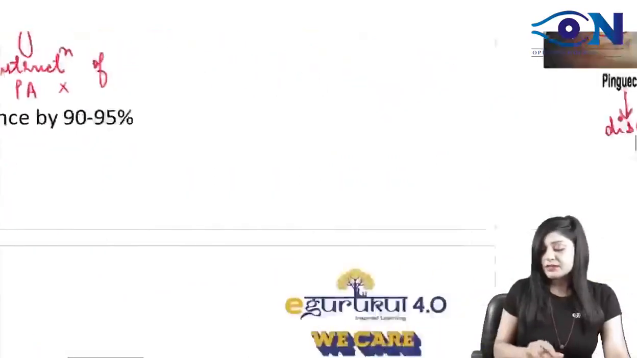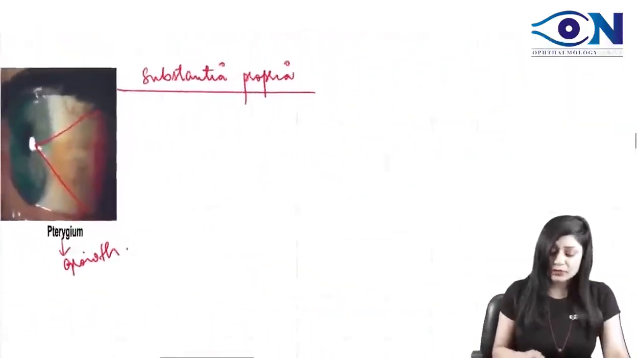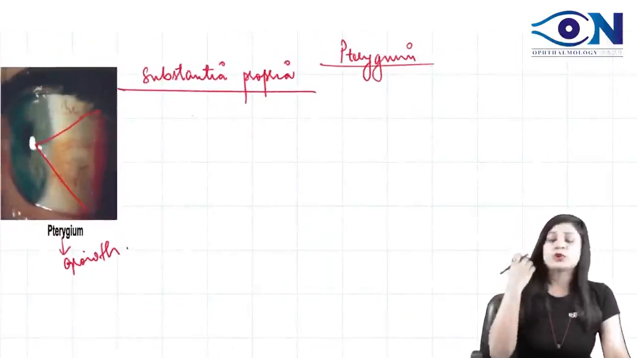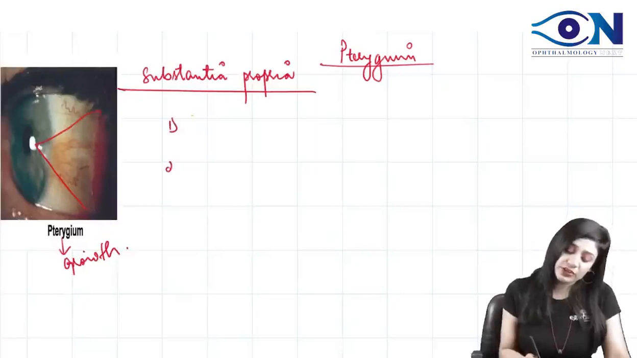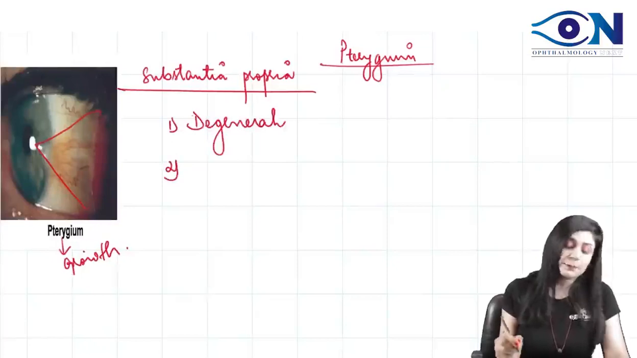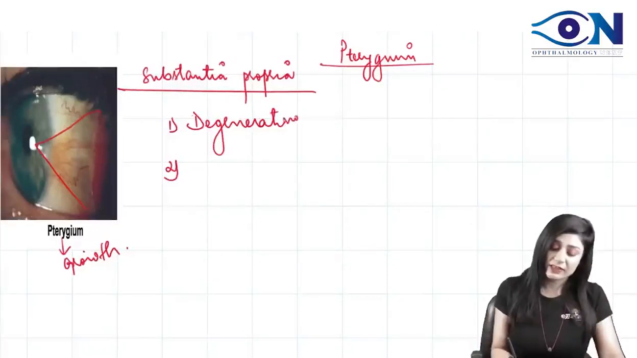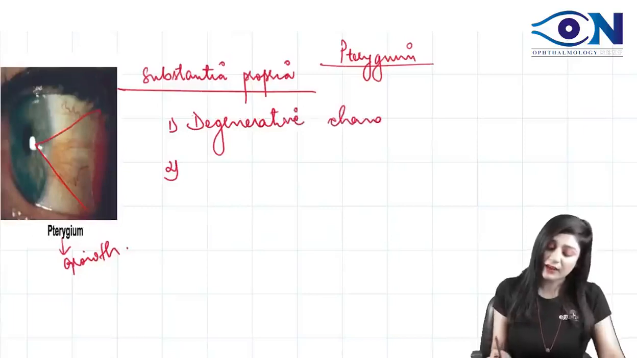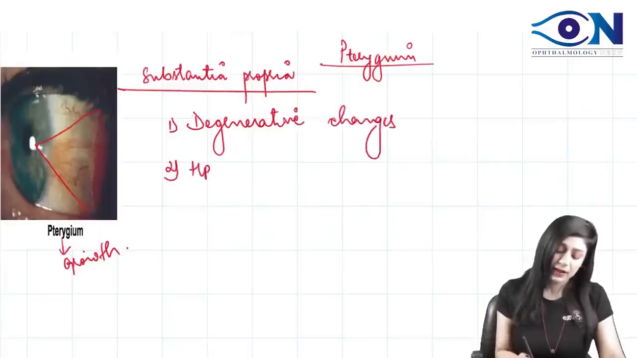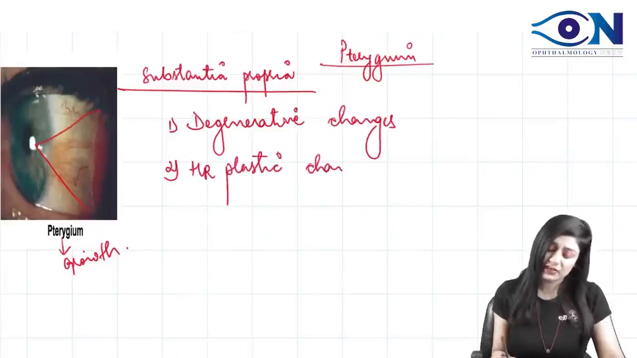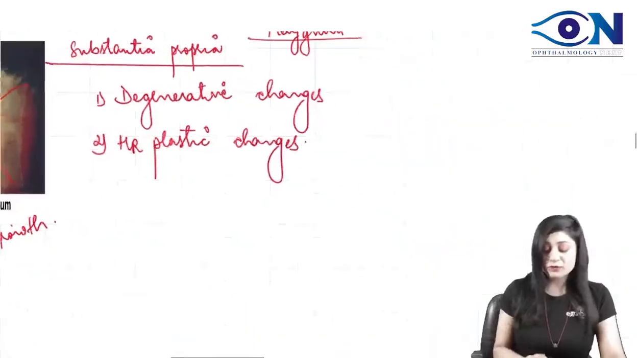Yes. Why? See, when we talk about the pterygium, it is having a growth. So we are having two types of changes. One is the degenerative changes, while the pinguecula was having the degeneration only. This is having the degenerative changes and also the hyperplastic changes. Now you have to see which one is more.